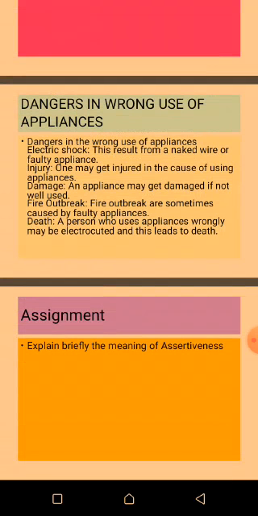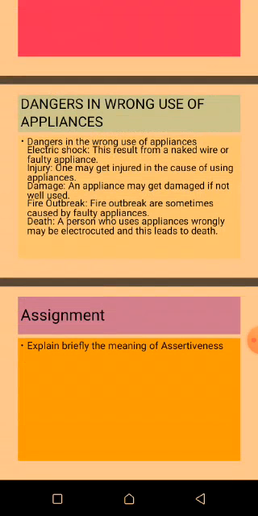Damage. The home appliance itself may get damaged if not well used. Fire outbreak is another danger in wrong use of home appliances. Fire outbreak may occur and damage properties and other home appliances.